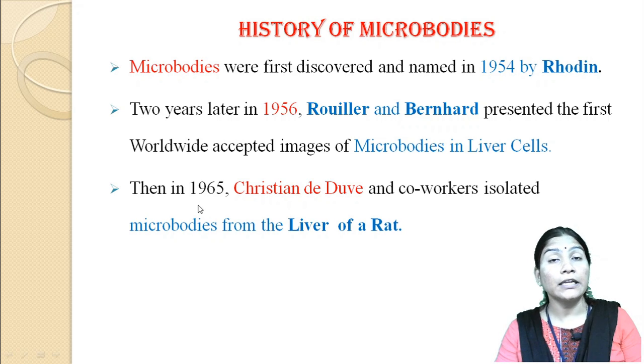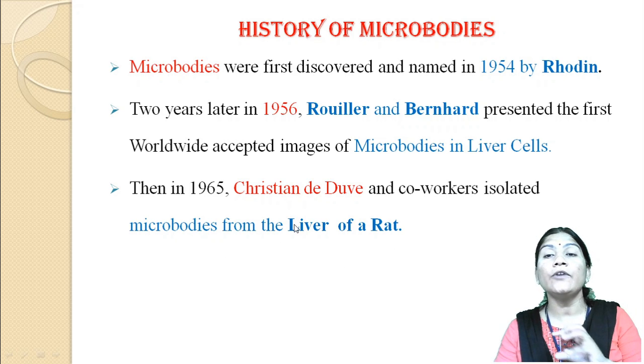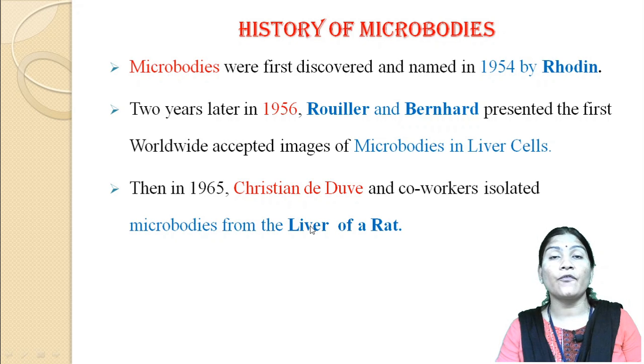Then in 1965, Christian de Duve and his co-workers isolated these microbodies from the liver of the rat.